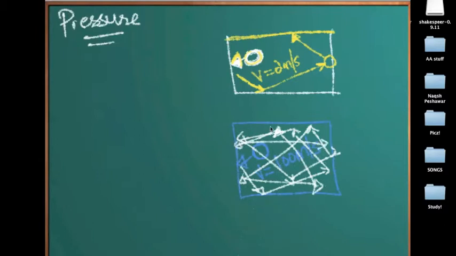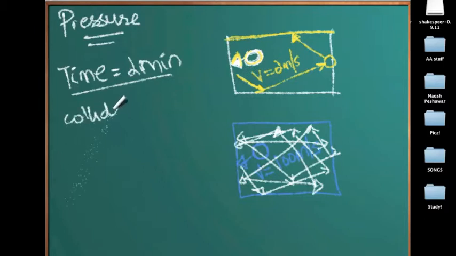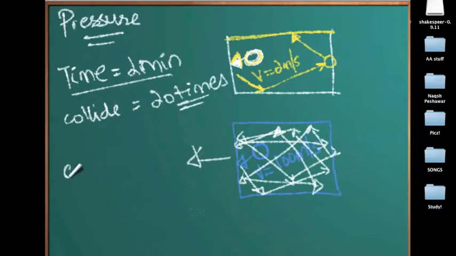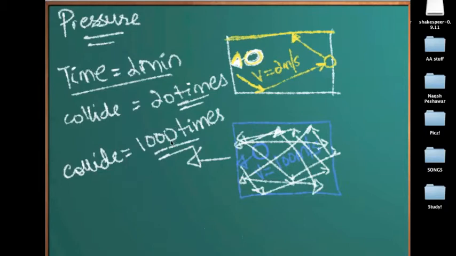So if in a time of 2 minutes I'm measuring the frequency of collision, the number of times the molecule collides with the wall, then if the velocity is 2 meters per second, a slow particle, let's say it would collide about 20 times. But if it's a fast particle, it might collide about 1,000 times. And pressure is this measure.